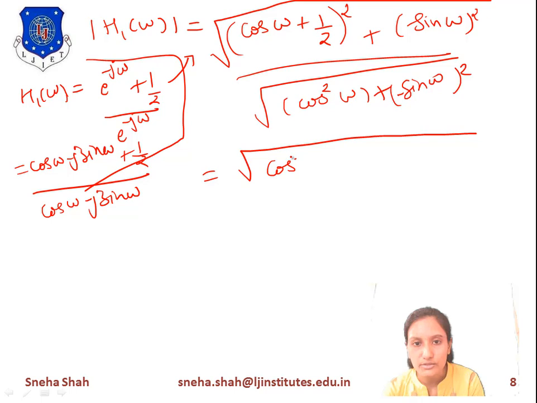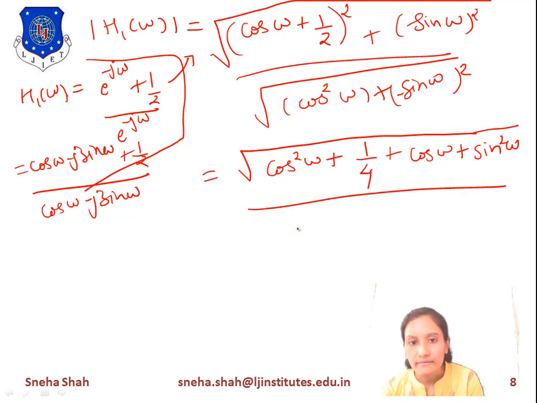It means cos omega plus 1 by 2 whole square, and a plus b whole square means a square plus b square plus 2ab, right? So if we apply this, 1 by 2 square means 1 by 4, plus 2 times the two values, which gives you cos omega. Plus minus sine omega squared gives you sine square omega. Divide by the square root of cos square omega plus sine square omega.